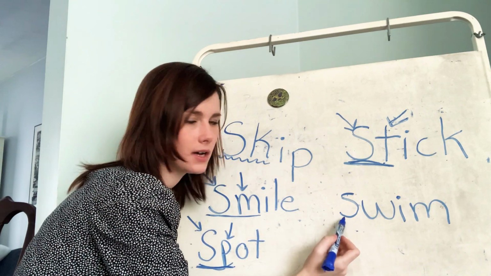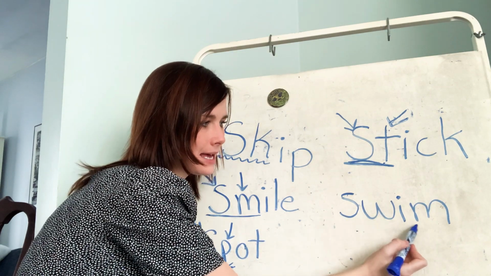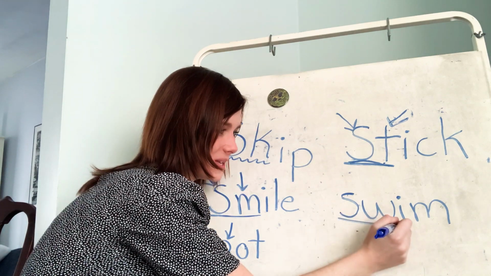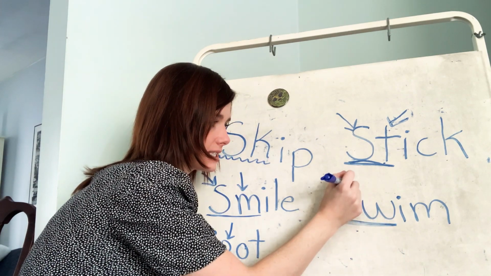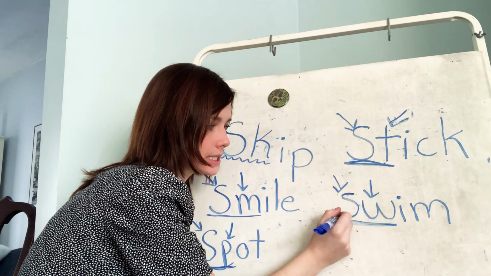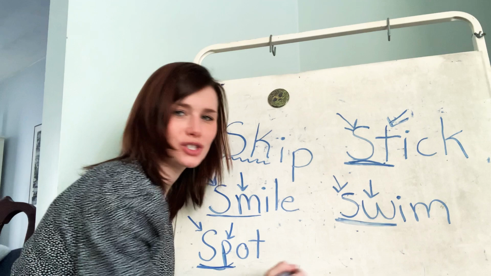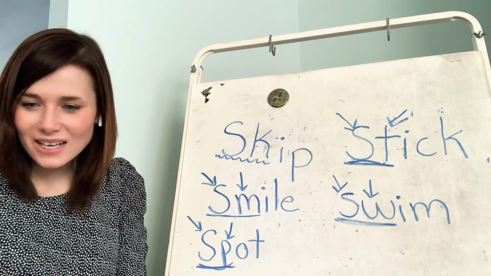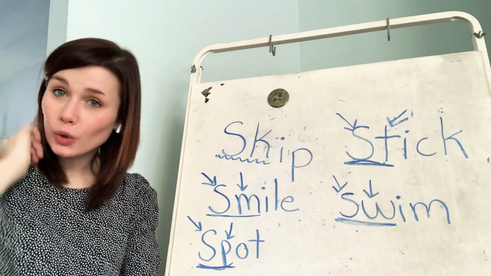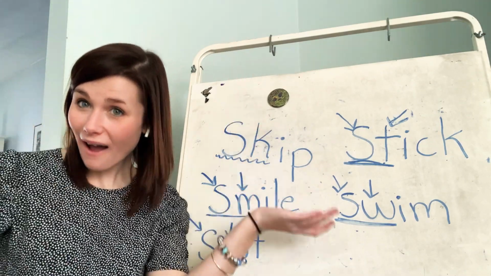Let's try one more together. Okay, we have S, W, I, M. Our consonant cluster is SW. Nice job, because you hear the S sound and you hear the W sound. S, W, im. Swim. Awesome, awesome job.